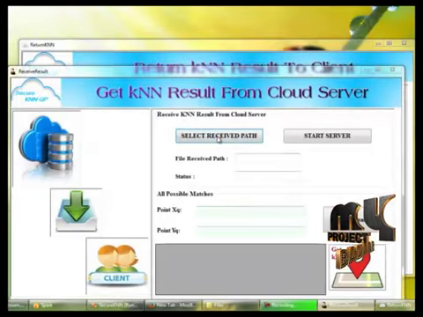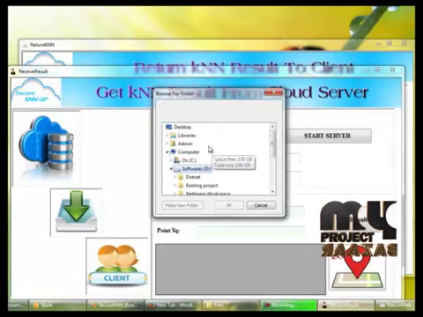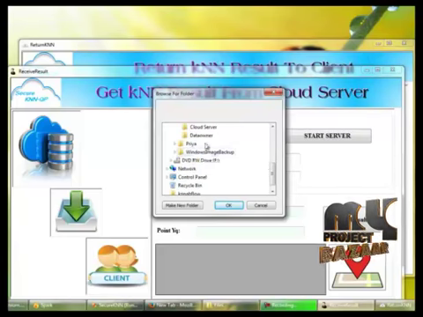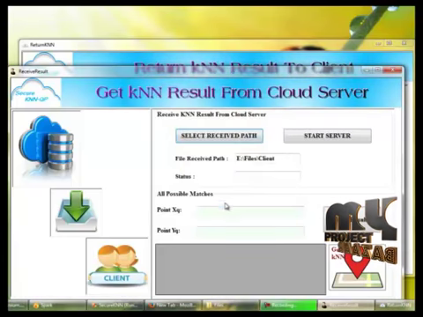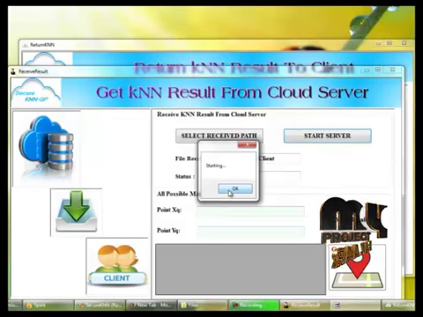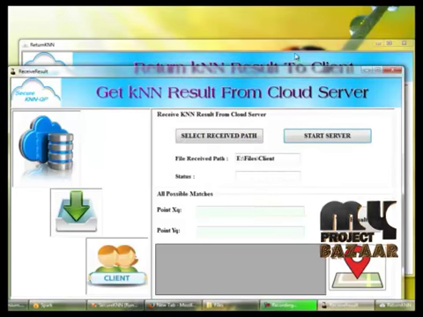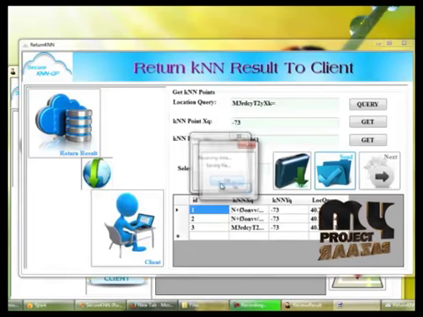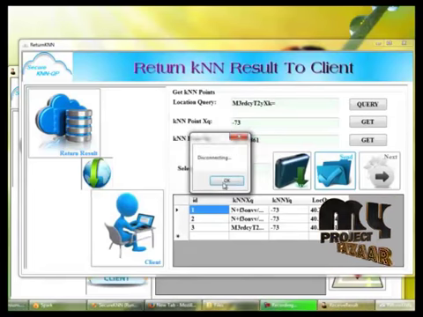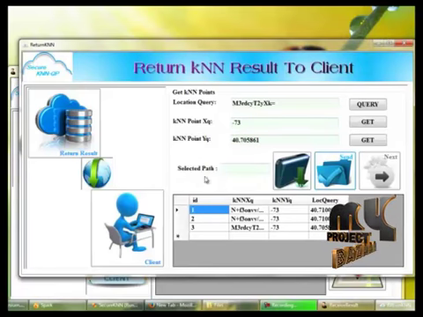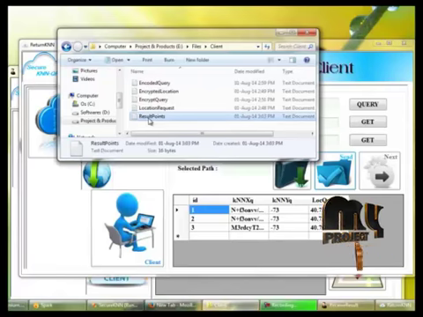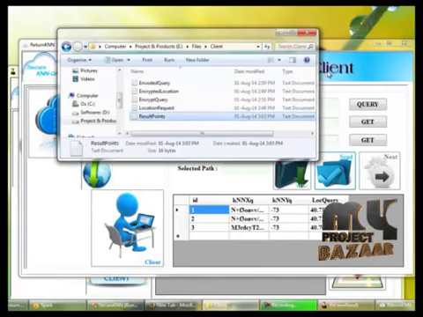for receiving, you have to select the receive path, which we already created as the client folder, and start the server. Running and using the file, requesting connection to the server, file sending, receiving, saving the file, transfer successful. And we can view the file on the client side, and we can get the result point which we sent from the cloud server.